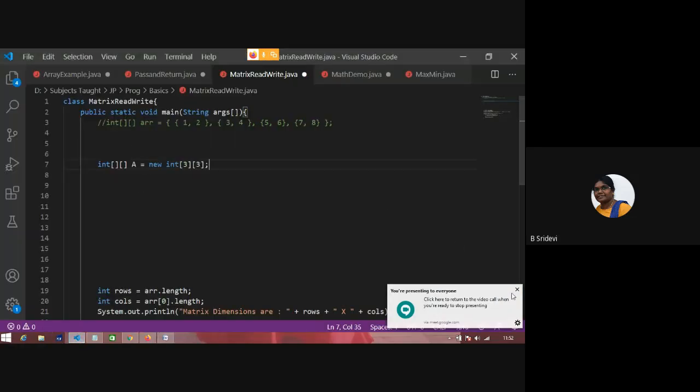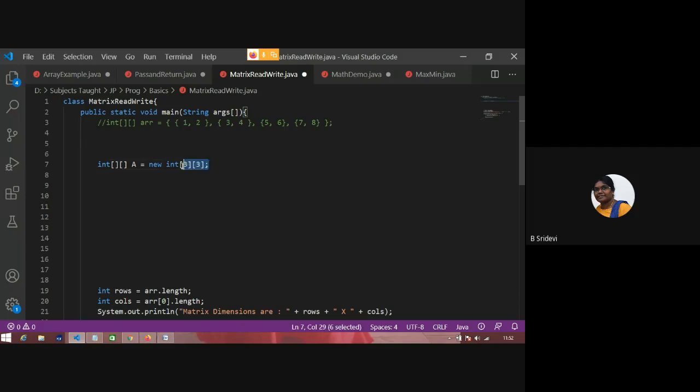So in this way you can declare an array.